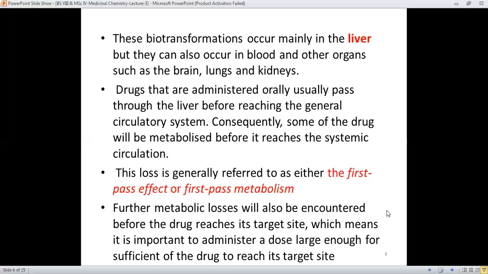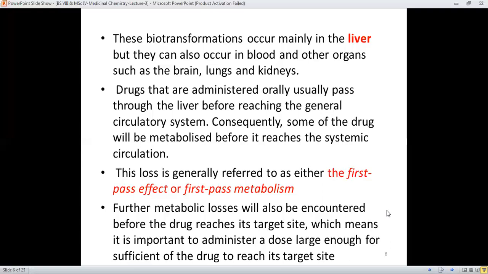And consequently, some of the drug will be metabolized before it reaches the systemic circulation. Therefore, there must be a loss of the drug molecule, and this loss is generally referred to as the first pass effect or first pass metabolism. It means that drug molecules must be lost.